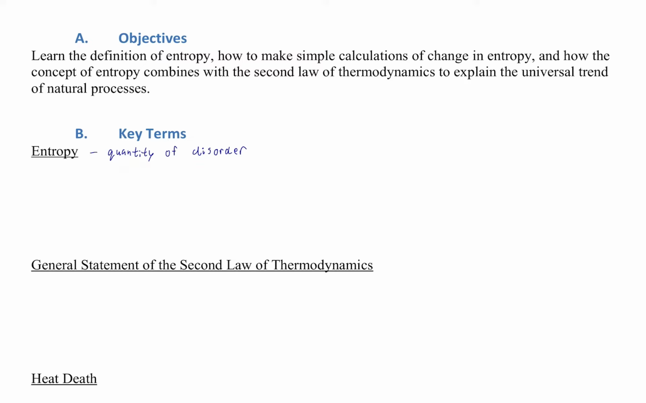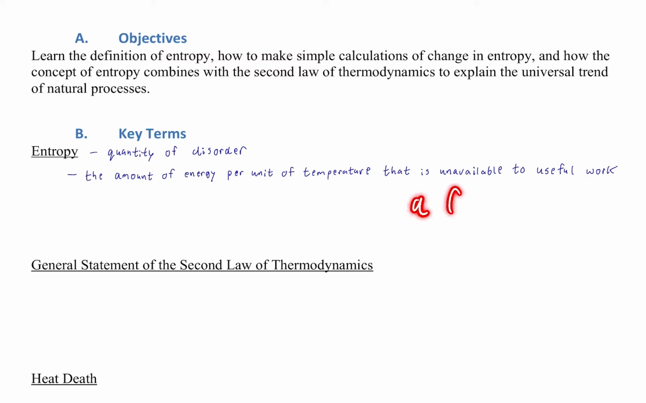The big focus being here that this is a new unit. It is the amount of energy per unit of temperature that is unavailable to do useful work. All right, it's unavailable for useful work. Think of this as a free gas. Okay, you're not going to be able to have it do anything for you.